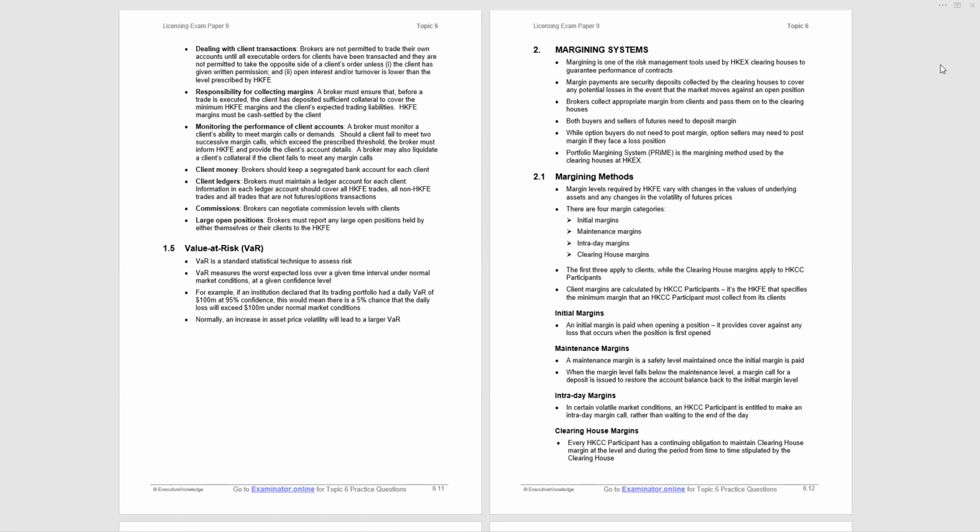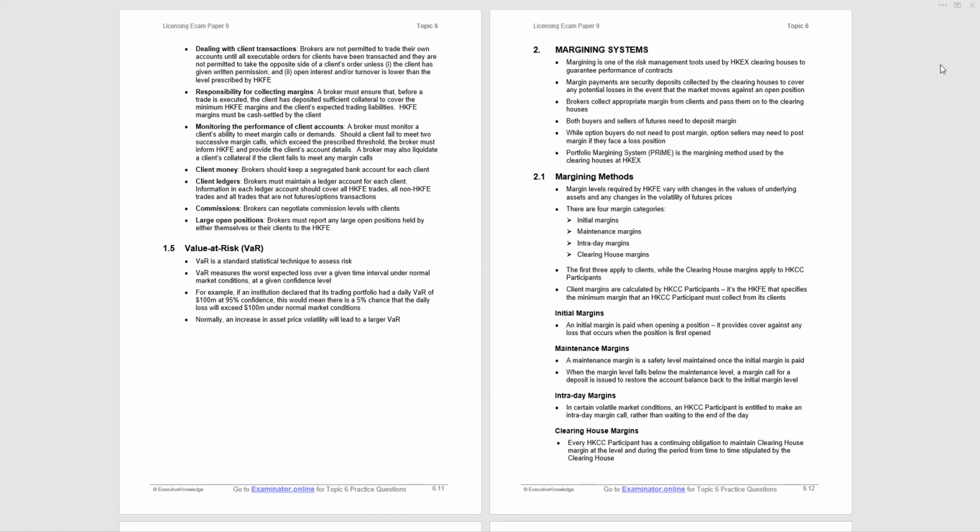Margining methods, margin levels vary with changes in values of underlying assets and volatility. So those are the two inputs to margin levels. There are 4 margin categories: initial margin, maintenance margin, intraday margin, and clearinghouse margin. Now the first 3, and this has been examined, the initial margin, maintenance, and intraday, apply to clients. So that's what the clients will pay. While clearinghouse margin, that's the margin that applies to the clearing participants, not the clients.